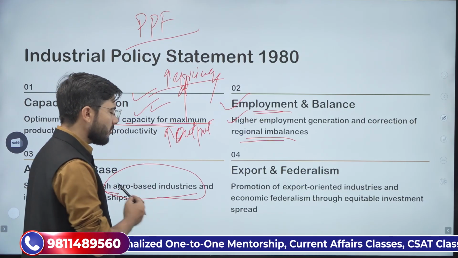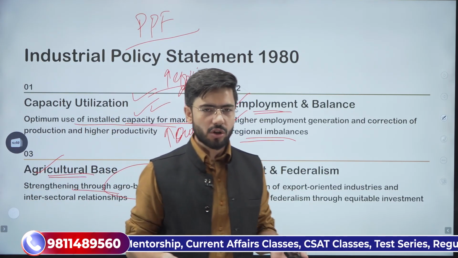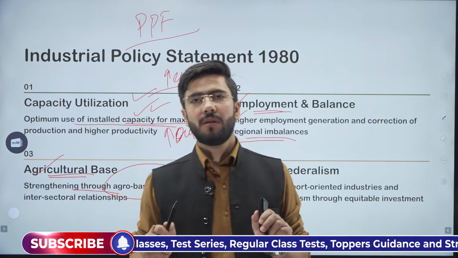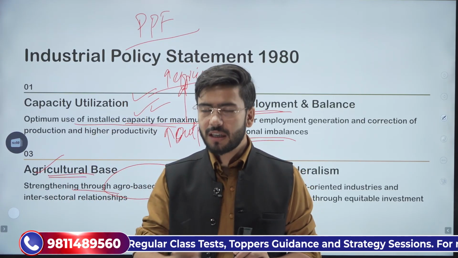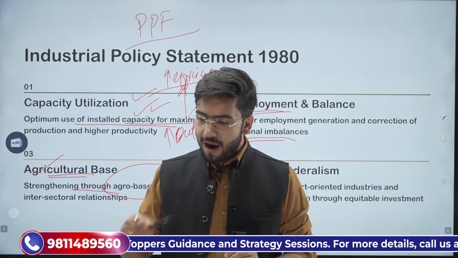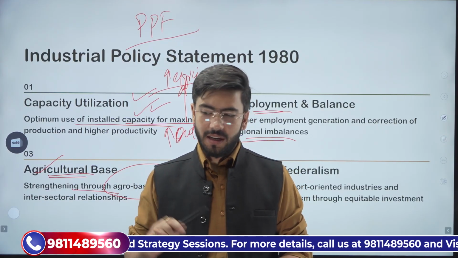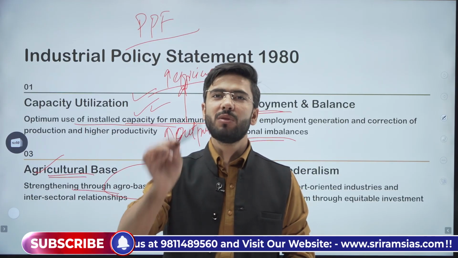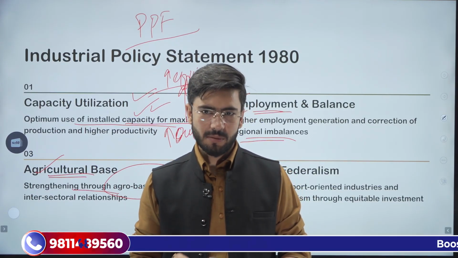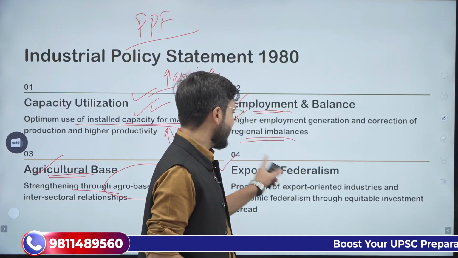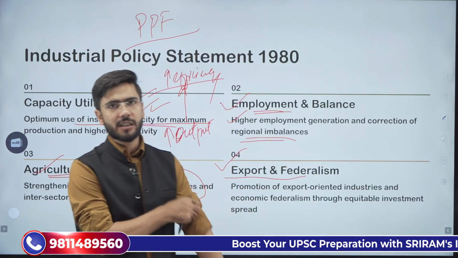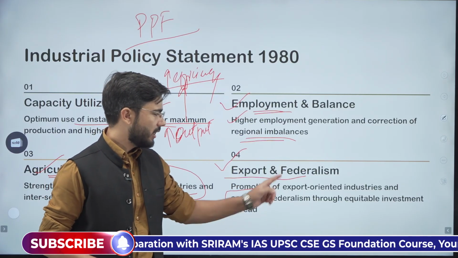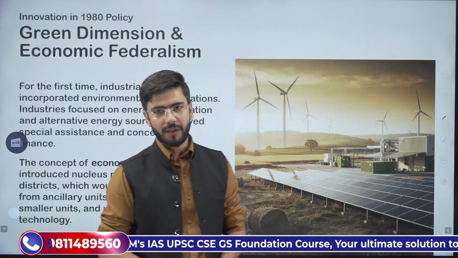Now till now we were focused on what? That we need to increase agricultural production. But now the focus is on what? Increasing the productivity of agriculture. Farm mechanization, increasing industrial input, increasing the backward and forward linkage of industries with respect to agriculture. Simple. Export and federalism, that is, all the states should be in a competitive and cooperative manner when it comes to industries, and increasing the exports of India.